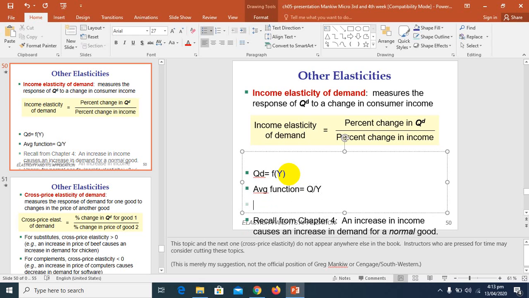And the marginal function, we know, is the change in quantity divided by the change in income.